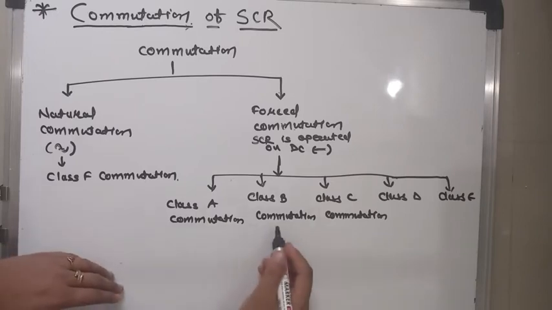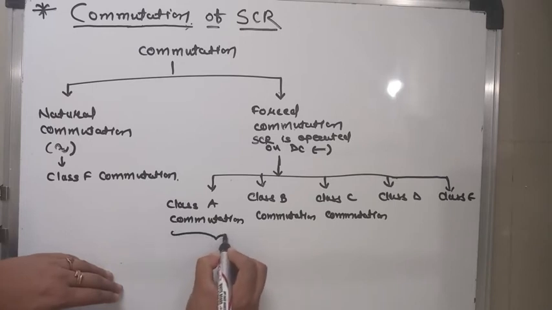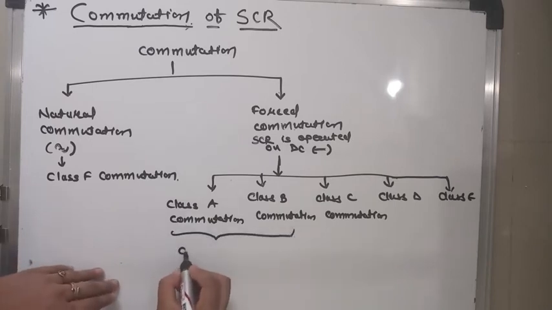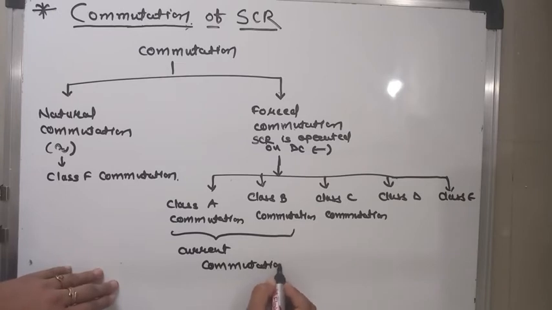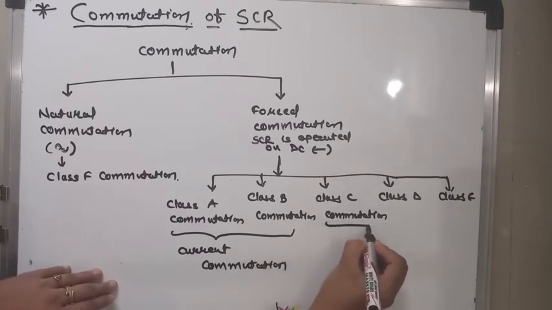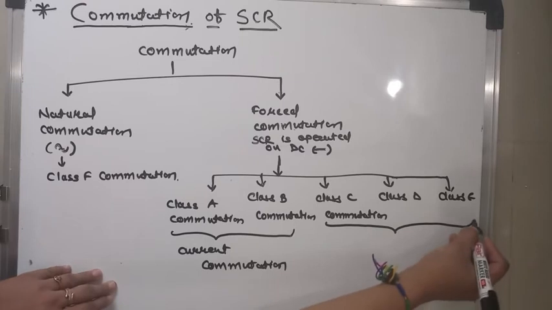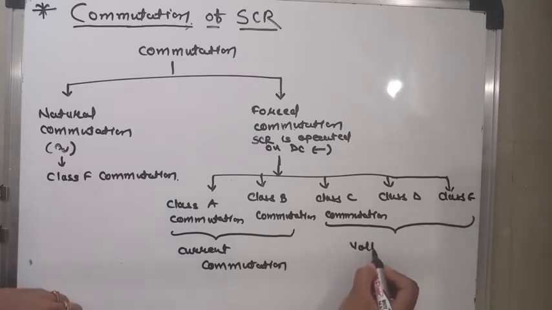Class A and class B commutation are the current commutations, whereas class C, class D and class E are the voltage commutations.